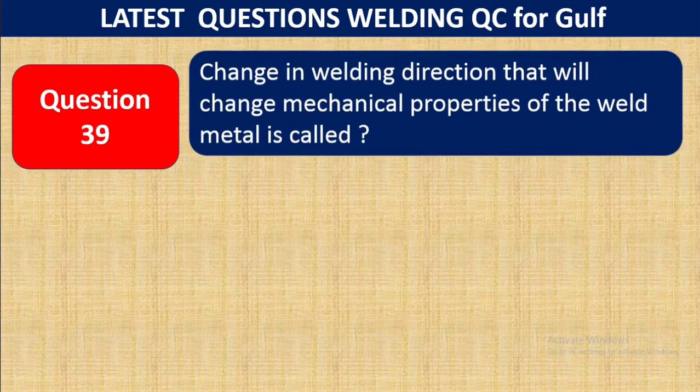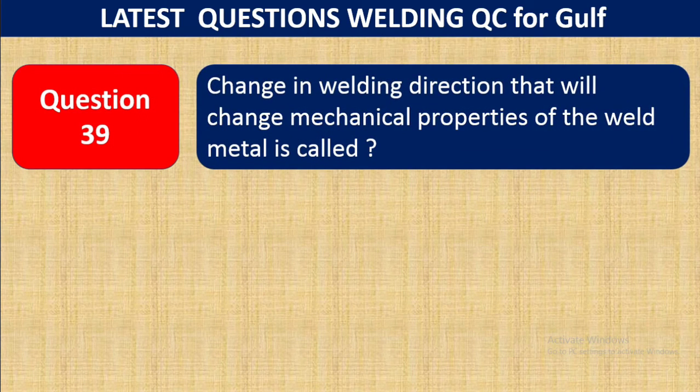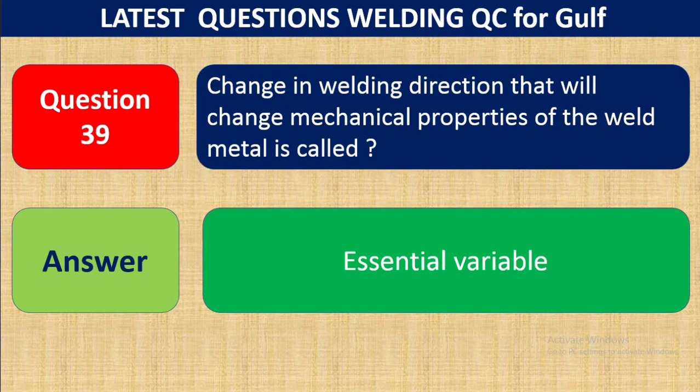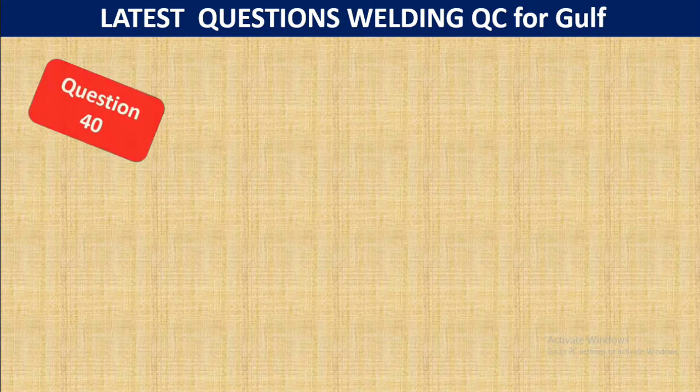Question number 39. A change in welding direction that will change the mechanical properties of the weld metal is called an essential variable. It means if an essential variable is changed, then the mechanical properties will definitely change.